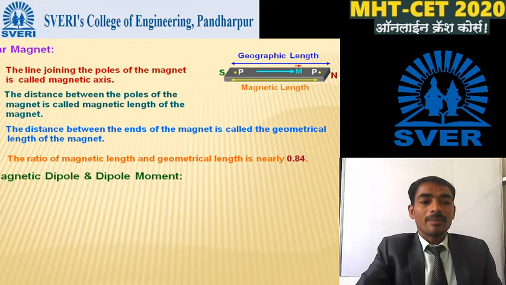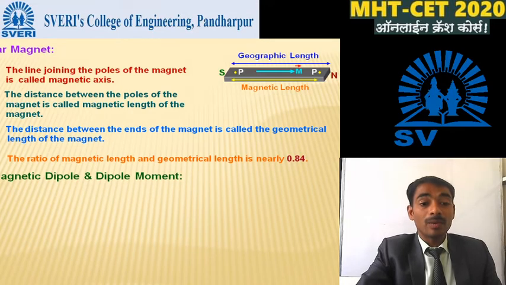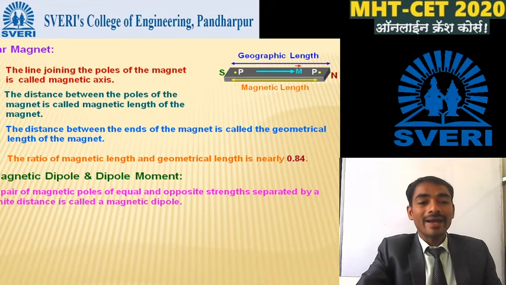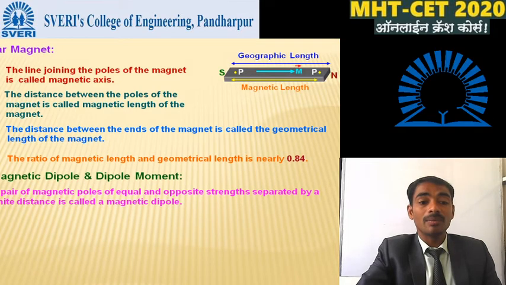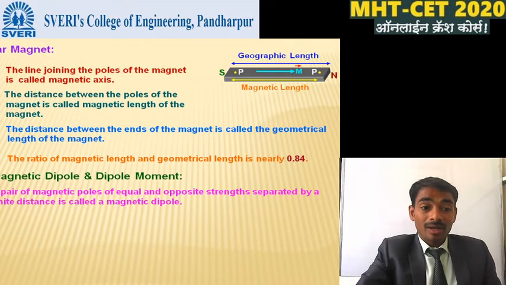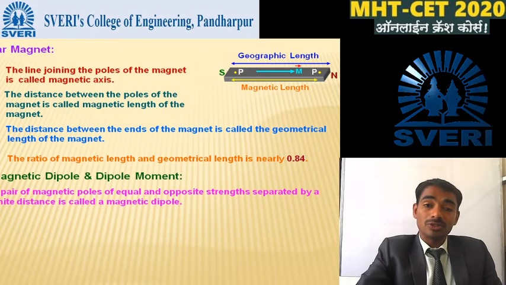Okay, so next, magnetic dipole and dipole moment. So now we discuss what is the magnetic dipole and dipole moment. A pair of magnetic poles of equal and opposite strengths separated by a finite distance is called a magnetic dipole. See here, very important terms. In this term, a pair of magnetic poles of equal and opposite strength.